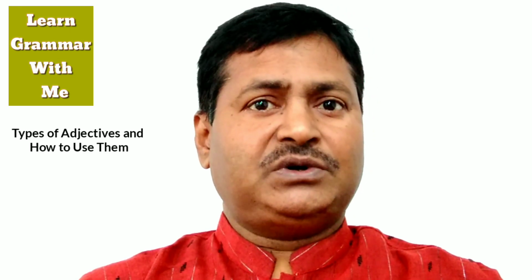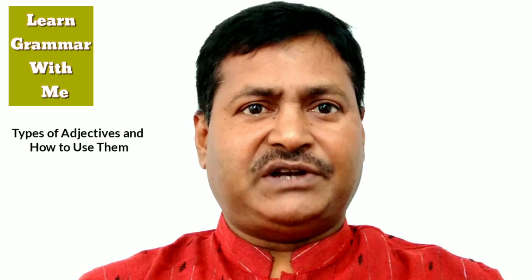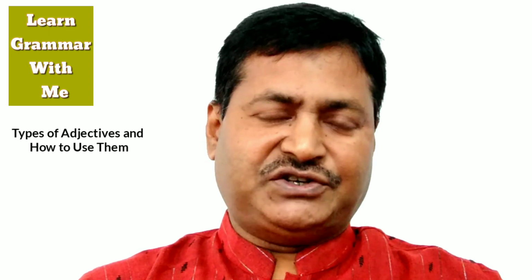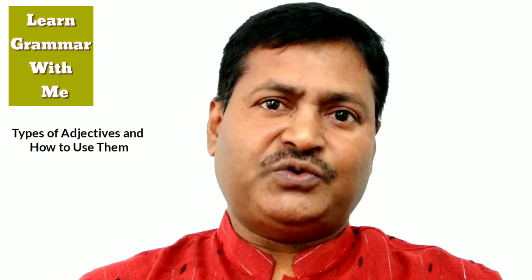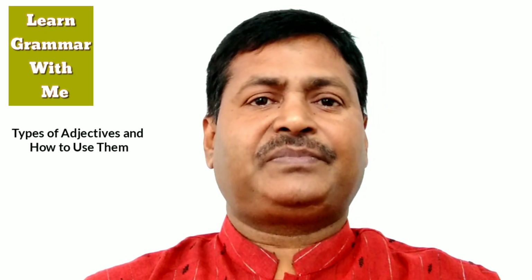Before we do, though, there are a couple things we need to address first: cumulative and coordinate adjectives. These two terms for adjectives have more to do with good writing practices than grammatical concepts.